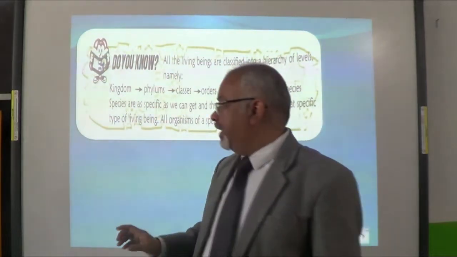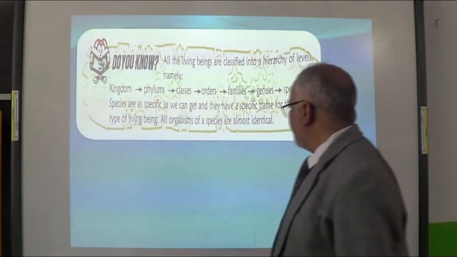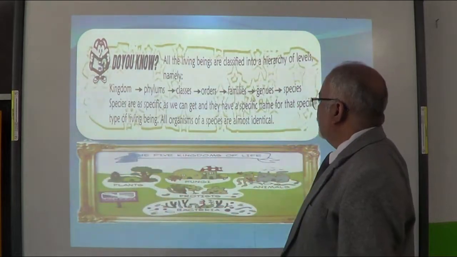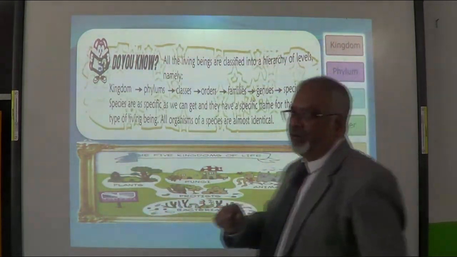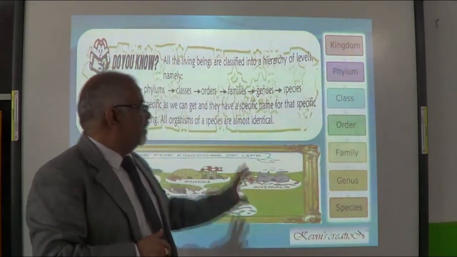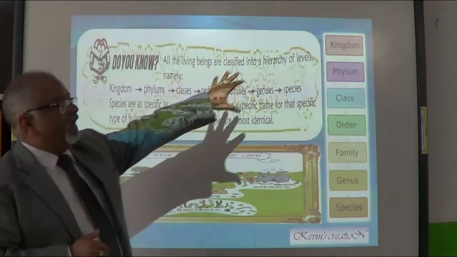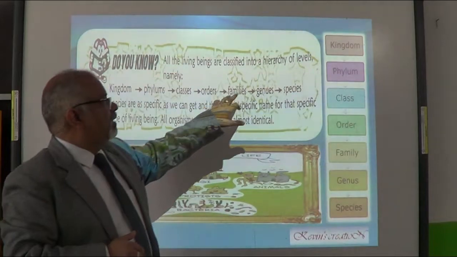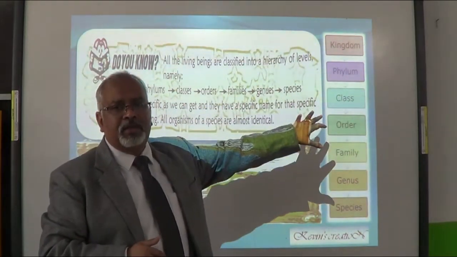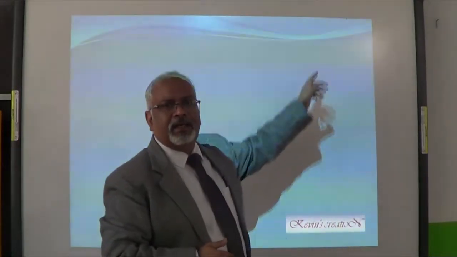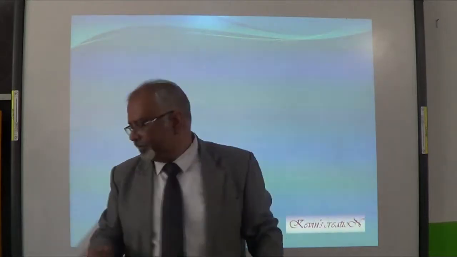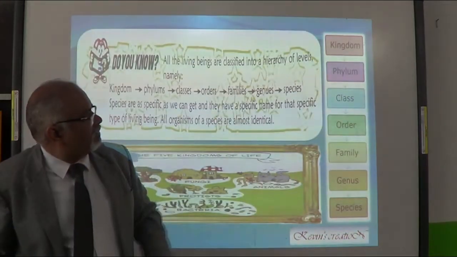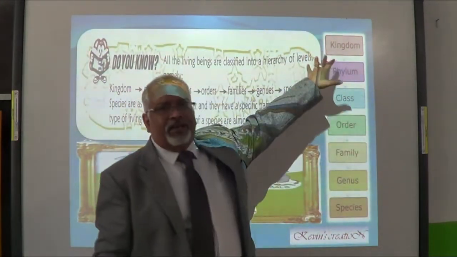Same way when we are talking about these organisms, they are also in a hierarchy. Kingdom, phylum, class, order, family, genus and species. The same thing you can see here clearly. The first one is kingdom.